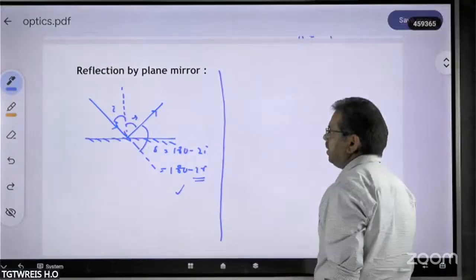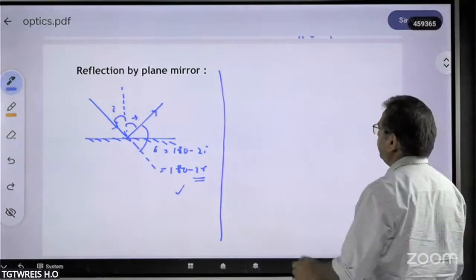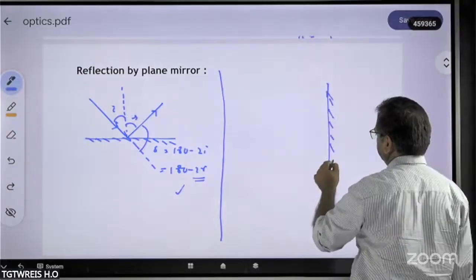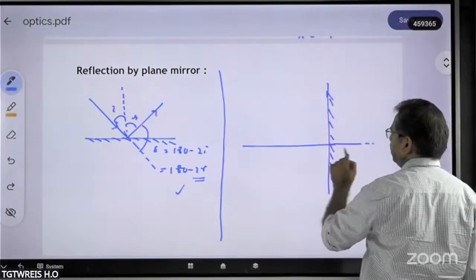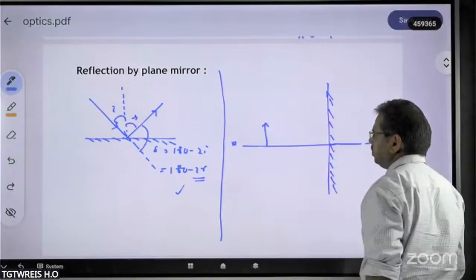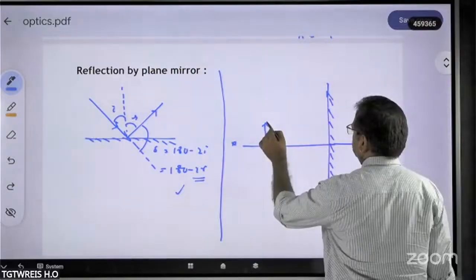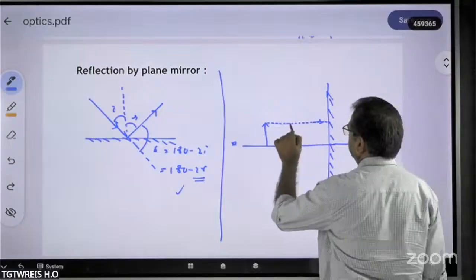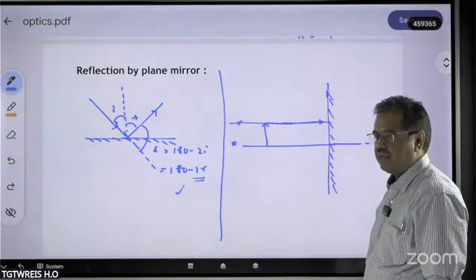Formation of the image by the plane mirror. How will the image be formed? If you observe carefully, for example, if this is the plane mirror, say this is the normal, and say I have placed an object like this. Then the ray which is incident normally on the plane mirror will obviously reflect back.